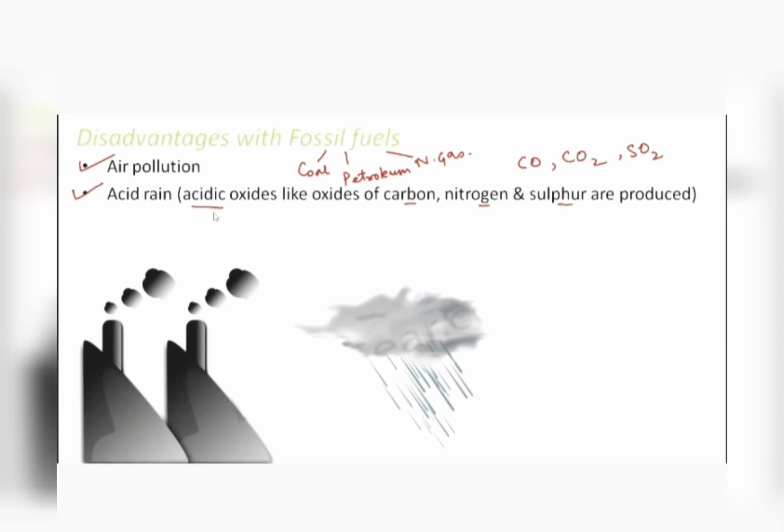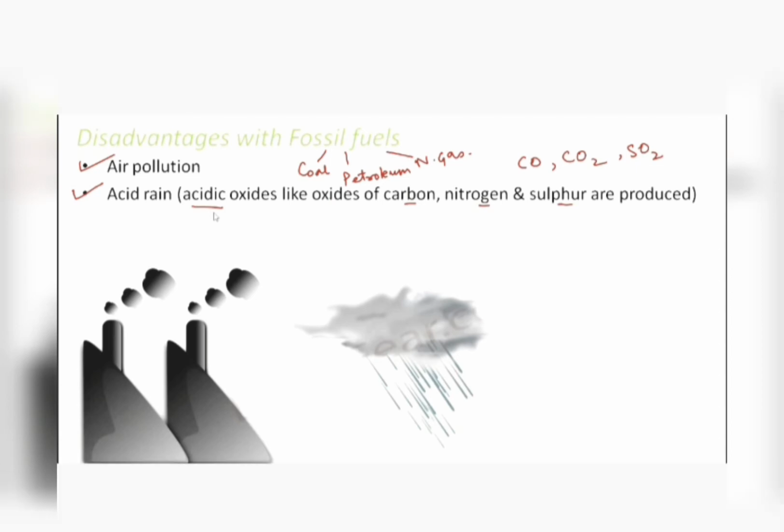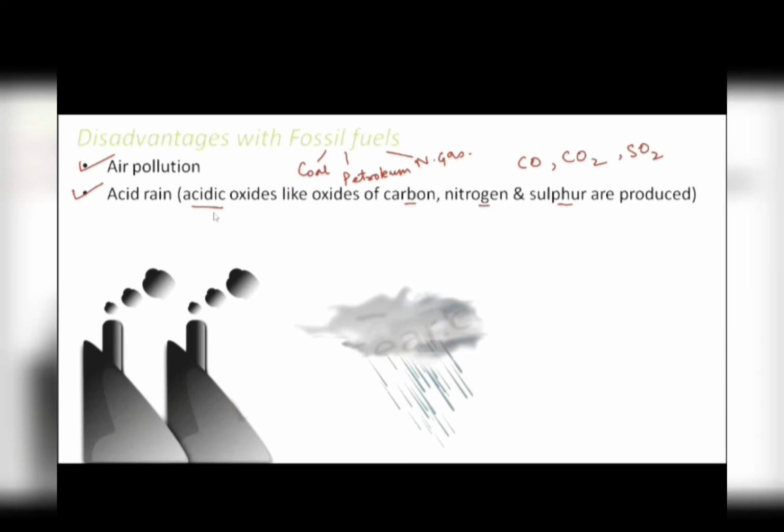Second is it can cause acid rain. Now, these kind of oxides which are released as a result of combustion of these fossil fuels, like oxides of carbon, carbon monoxide, carbon dioxide, nitrogen oxide, sulfur dioxide. Now all these oxides are acidic in nature. So these oxides remain in atmosphere, and when it rains, they mix with the water droplets, and the rain becomes acid rain, because the rain also becomes acidic in nature.